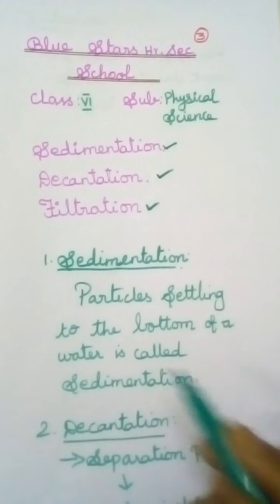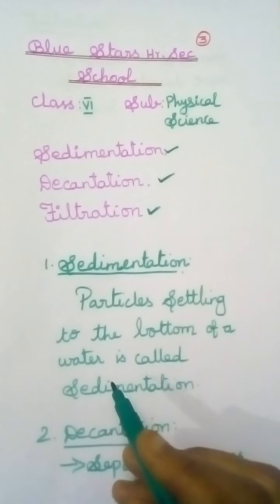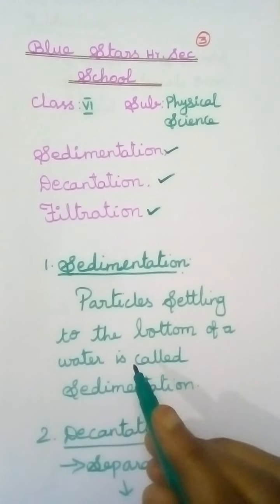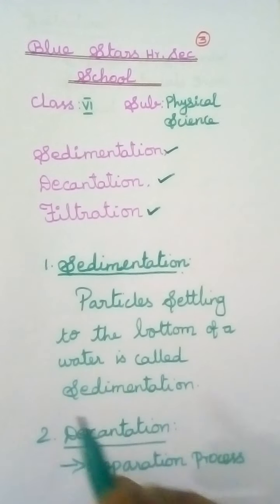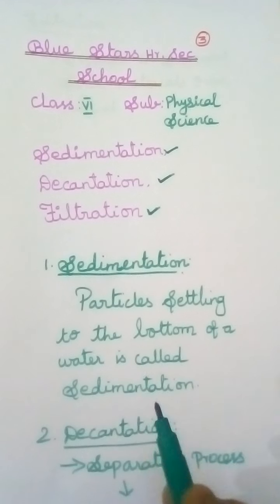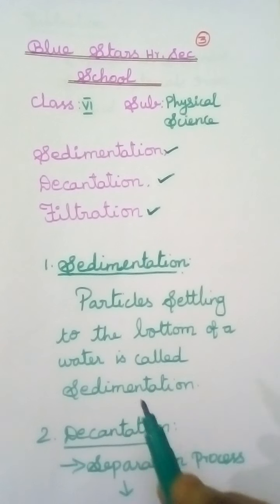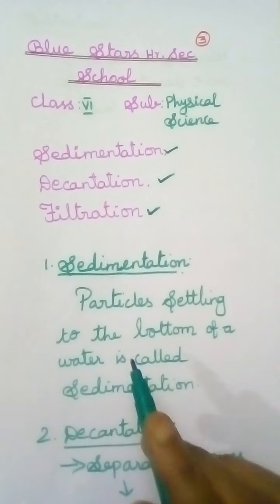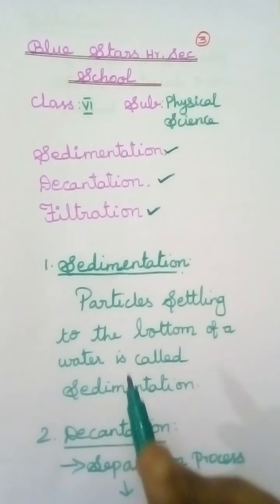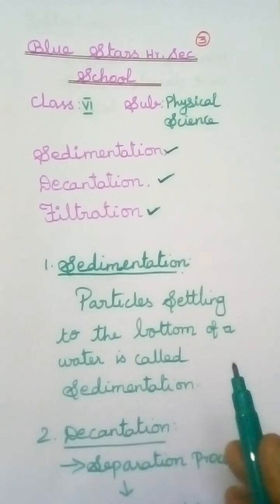For example of sedimentation, first, rice or pulses. Rice or pulses are usually washed before cooking. When you add water to the rice, the impurities and dust particles get separated.